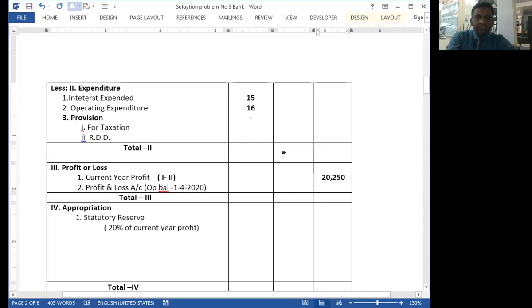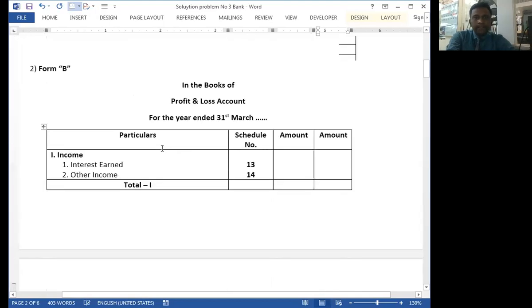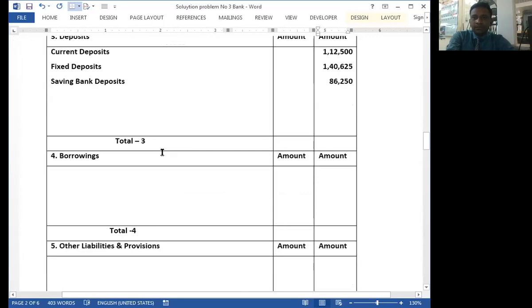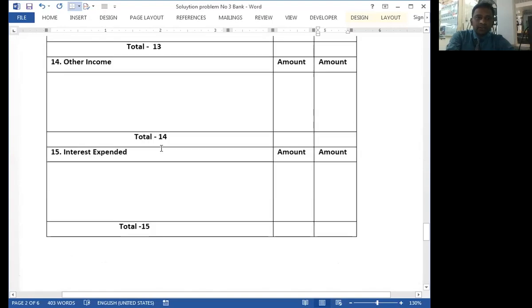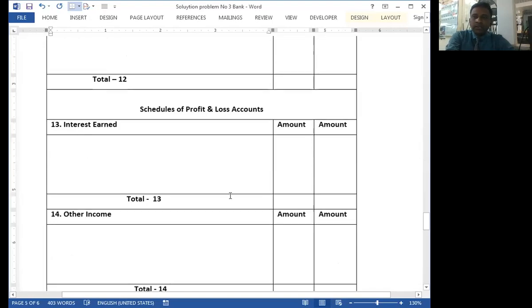Then next item is interest and discount received. Okay, so this is interest earned. So we transfer this item under schedule number 13, that is interest earned, and we have one adjustment in this regard. Interest and discount received. Okay, so what is the amount of interest and discount received? 1,40,000 and 40,625.